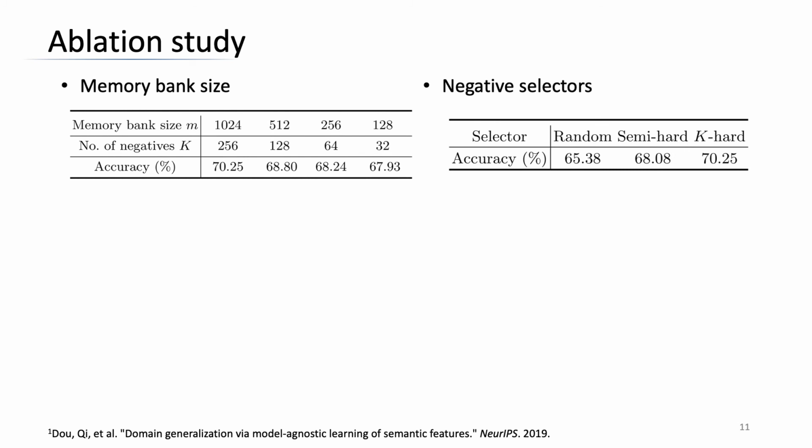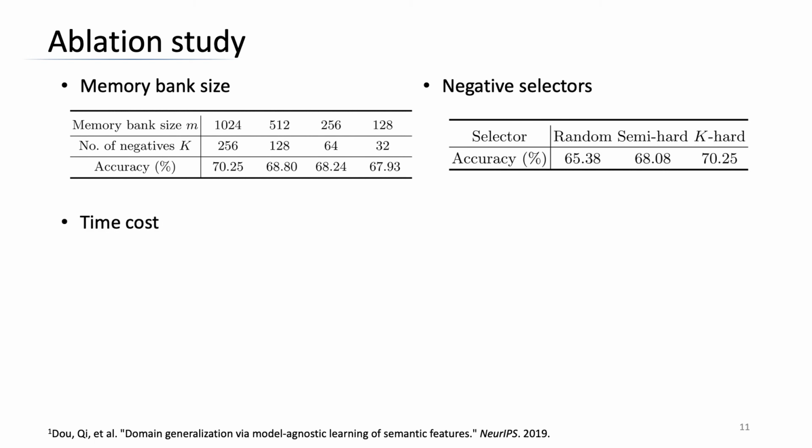To validate the effectiveness of the k-hard negative selector in our proposed metric learning, we compare our proposed k-hard negative selector with original random triplet selector and semi-hard negative selector. The results demonstrated the effectiveness of the proposed k-hard negative selector.